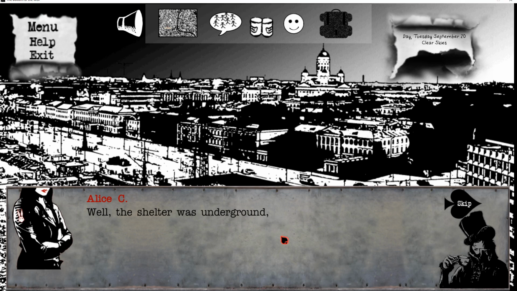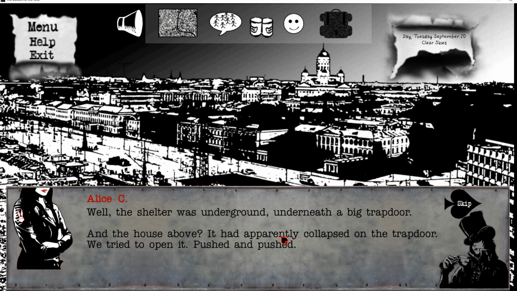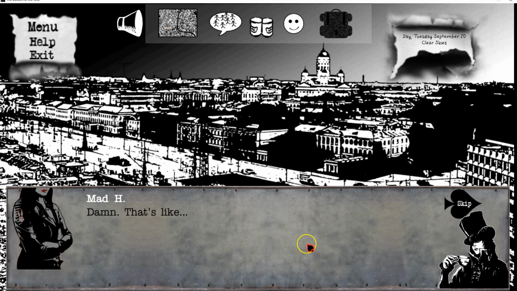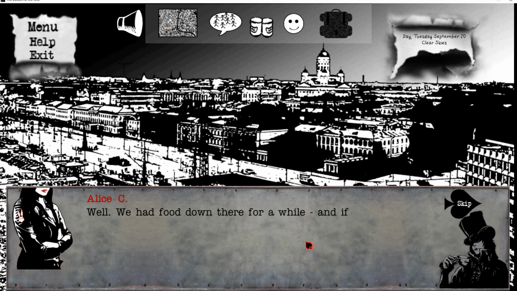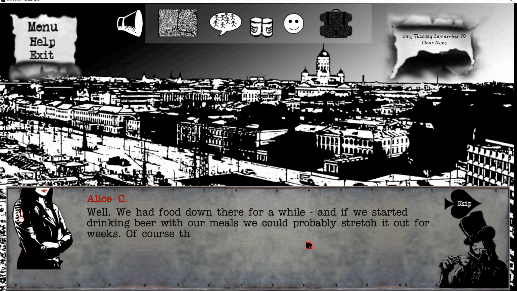What? Well, the shelter was underground, underneath the big trap door. The house above had apparently collapsed on the trap door. We tried to open it, pushed and pushed, but it wouldn't budge. Damn, that's like a real nightmare. Buried alive. Well, we had food down there for a while, and if we started drinking beer with our meals, we could probably stretch it out for weeks. But of course, then we'd all be kind of drunk all the time, too.